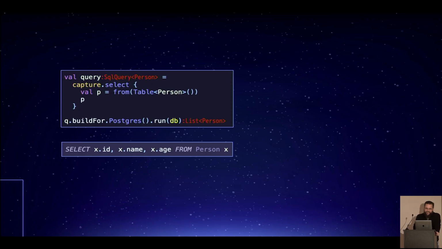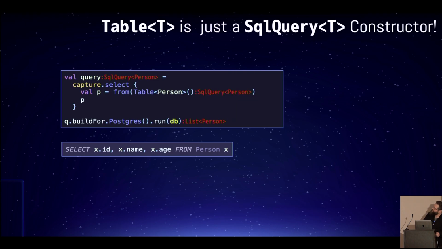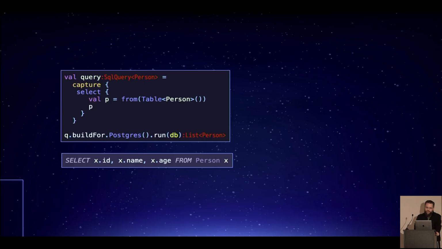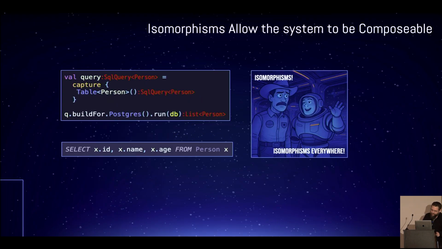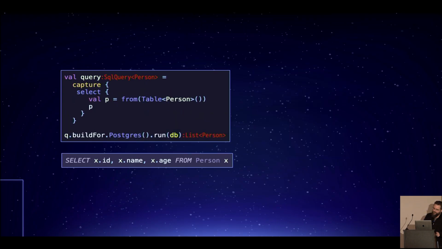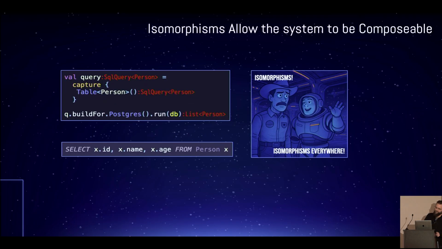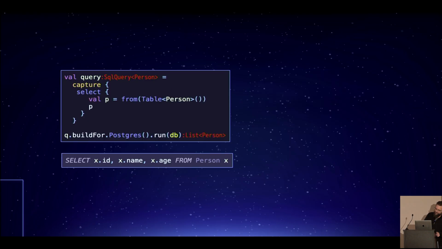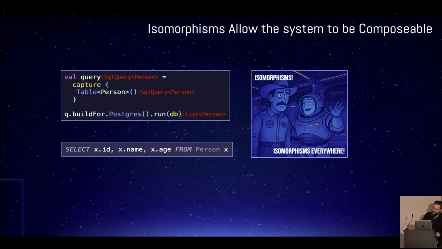Now, let's have a look at from, right? This is just a from clause. This is just a from clause that's selecting a row. Okay? Right? Table T is an SQL query constructor. Oh, okay, look at that. Right? That's what comes out. And these are isomorphic. This is the capture I was talking about before. This wasn't the direct style capture. This is the applicative capture. Right? Here's the direct style capture. This is the applicative capture.